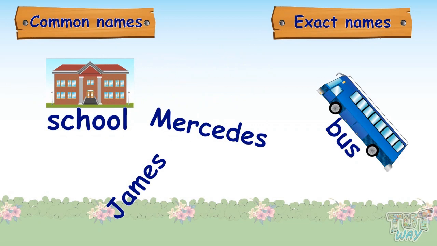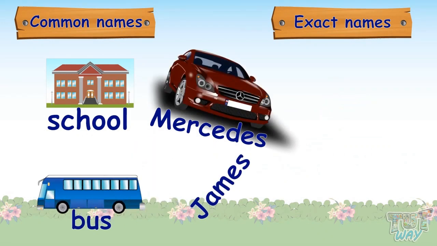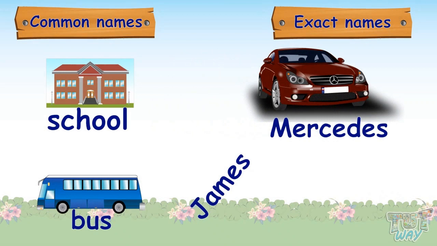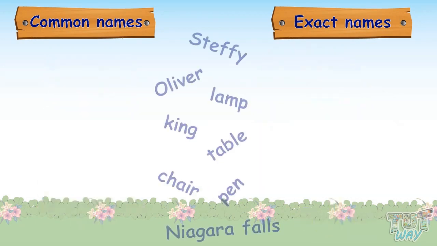Bus is a name, but not the exact name of a particular bus. Mercedes is an exact name of a particular type of car, so it's an exact name, and it will always start with a capital letter. James is an exact name of a particular person, so James is an exact name, also called proper naming word. It will begin with a capital letter. Here are some more examples.